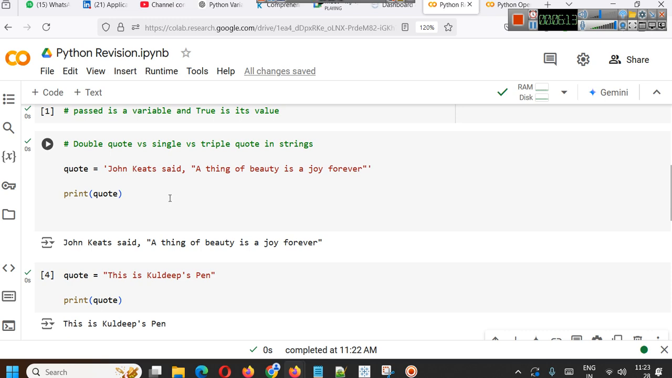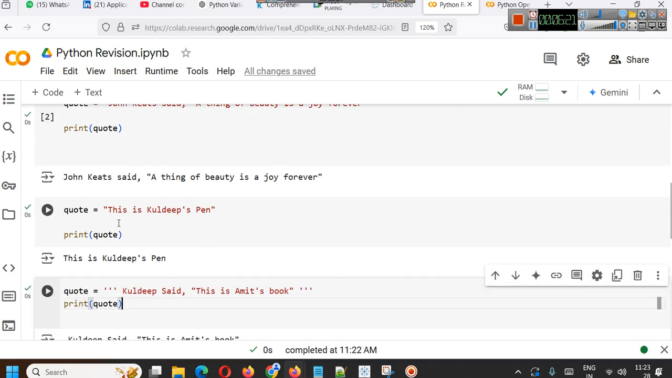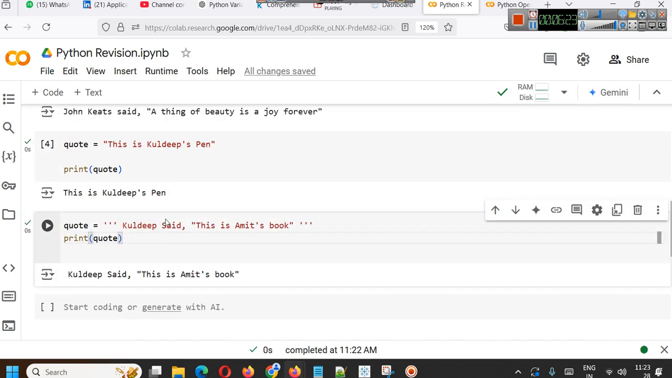A string is a collection of characters, so it is a sequence of characters. Here also you can see, and in triple quote you can simply define this.